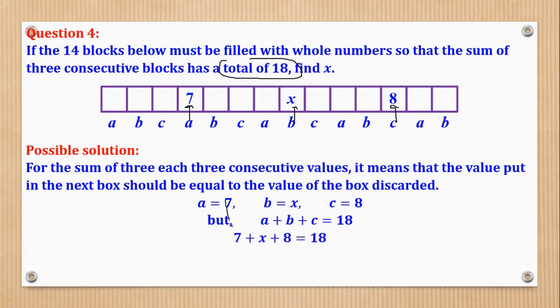I know A, substitute. I know B, substitute. I know C, substitute. Then I'll add this plus this gives me 15. Okay. Then next will be to make X the subject. I'll take this 15 this side to come up with 3. So 18 minus 15 gives you 3. And that's the value they wanted.